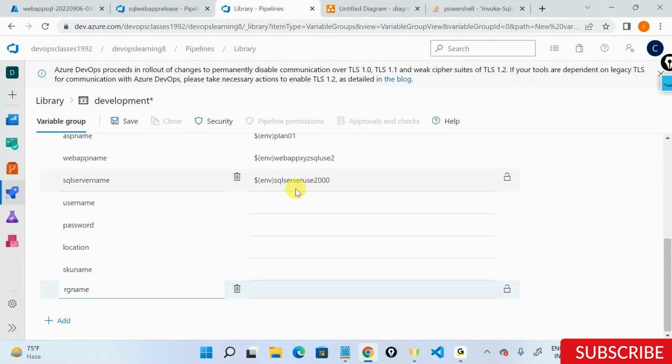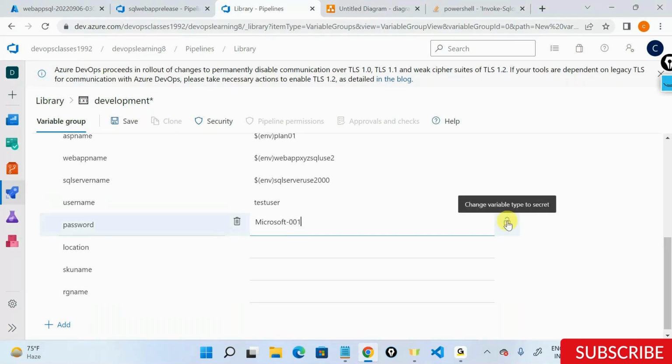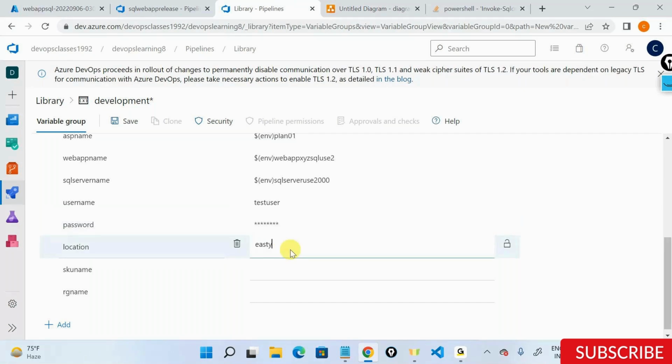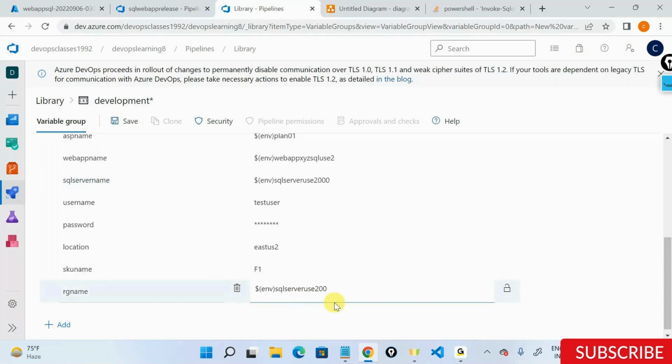So here, username, I'll say it is test user. Password, I'll say it is something like Microsoft 001, and password type is a secret. I can lock this. Location, I can say it is East US2. SKU name, I can say this is F1. RG name, I can say this is env-rg.